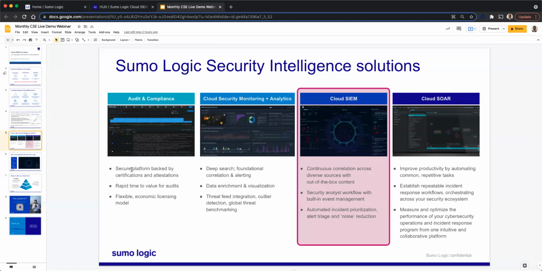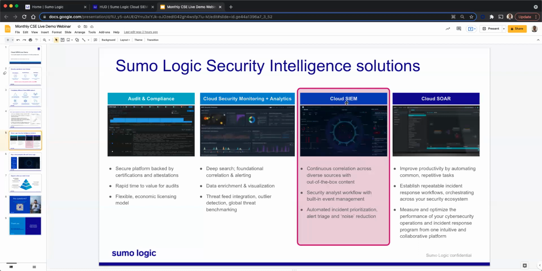We have PCI DSS, we have CMMC. We can help you with SOC 2 Type 2, all the audit and compliance requirements, your retention requirements, etc. We also offer a cloud security monitoring and analytics capability. It provides pretty deep searching capabilities. It provides foundational correlation capabilities, alerting capabilities, etc. And we can do data enrichment, and then we can help you to visualize your data. We also provide threat intel integration and outlier-based detections, which help you to spot anomalies, and then global threat benchmarking. So you can compare your environment with a global cohort of customers to see where you stand. All these are part of the core platform that we provide.